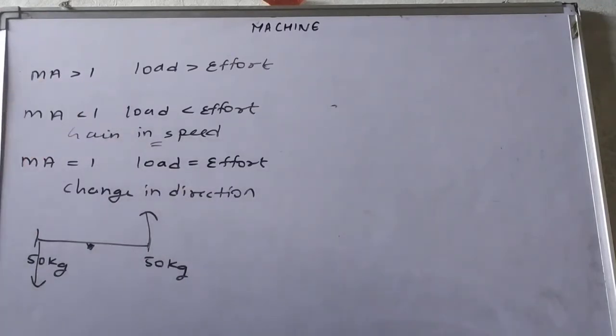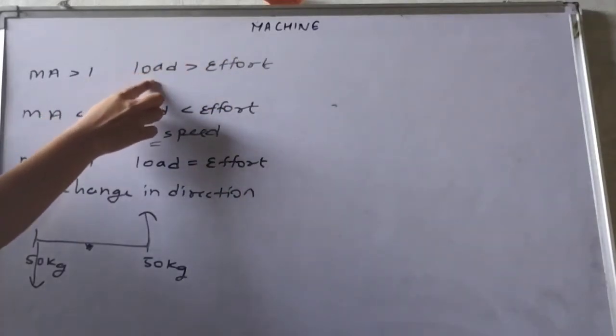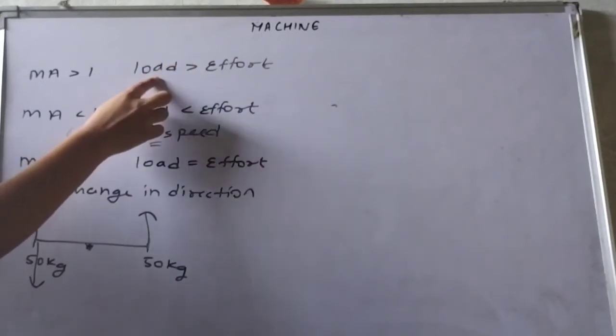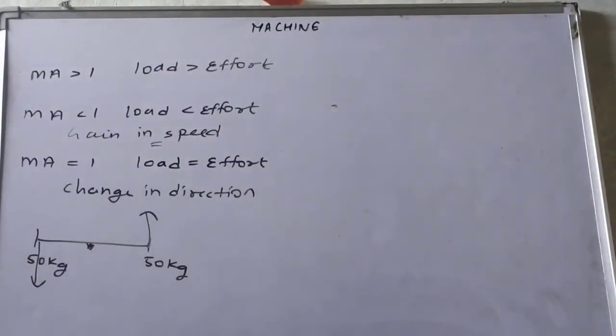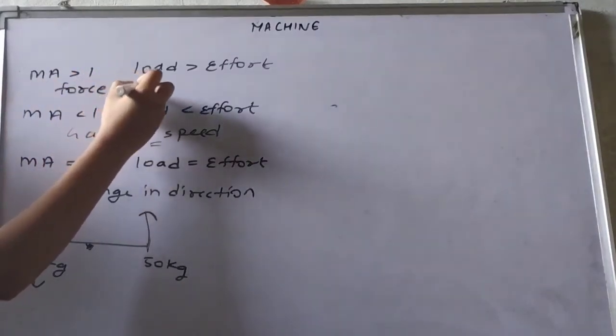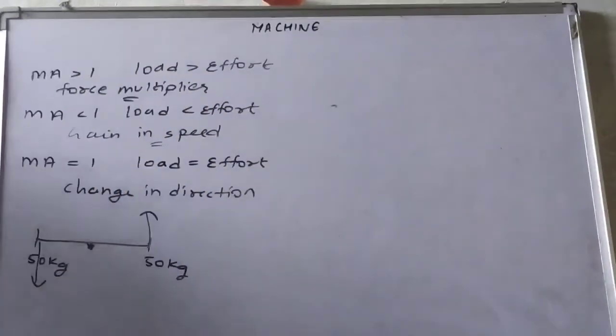And for mechanical advantage greater than 1, it means load is greater than the effort. Load means क्या? जो force machine लगा रहा है. Effort जो force आप लगा रहे हो. तो it means जो force machine लगा रहा है वो बड़ा होगा किससे? जो force आप लगा रहे हो. So it means the machine will work as a force multiplier, ठीक है, क्योंकि मशीन से लगाया हुआ फोर्स आपके लगाए हुए फोर्स से ज्यादा है. So that's why that machine will work as a force multiplier.